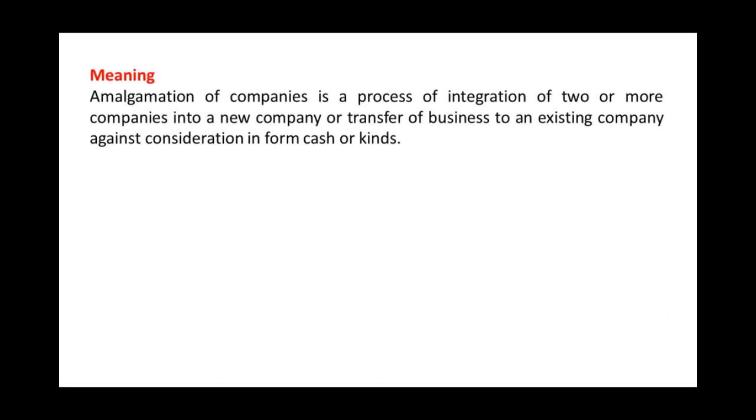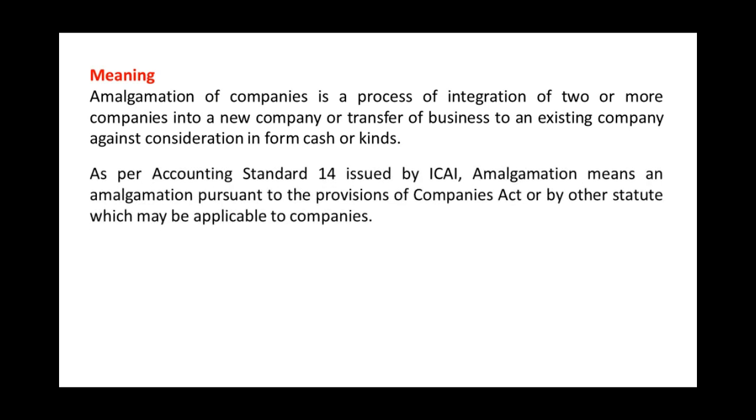What do you mean by amalgamation? Amalgamation of companies is a process of integration of two or more companies into a new company, or transfer of business to an existing company against consideration in the form of cash or kind. As per Accounting Standard 14 issued by ICAI, amalgamation means an amalgamation pursuant to the provisions of the Companies Act or by other statute which may be applicable to the company.